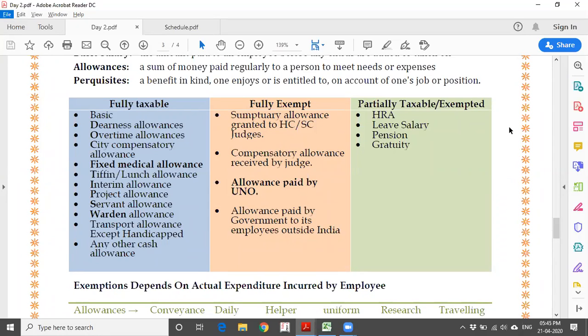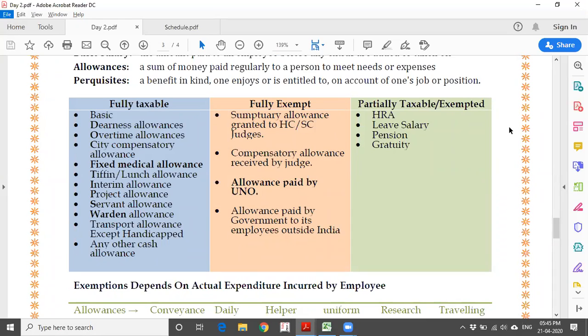For example, fixed medical allowance, which I have highlighted. They have given 5,000 per month because, say, my job is sales related where I am going to travel a lot, so I may have travel expenditure. There is a travel allowance, or a medical allowance where because of my risky job they feel there is a chance of medical emergency. Whether I have spent it or not, even if I have spent, it will not be allowed as an expenditure. For example, if I got 5,000 fixed medical allowance and spent 1,000 rupees on medicine, that 1,000 will not be allowed as an expenditure in my hands.